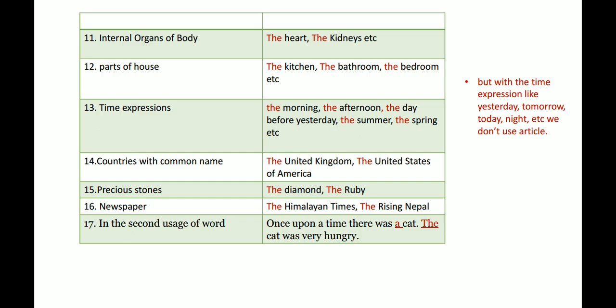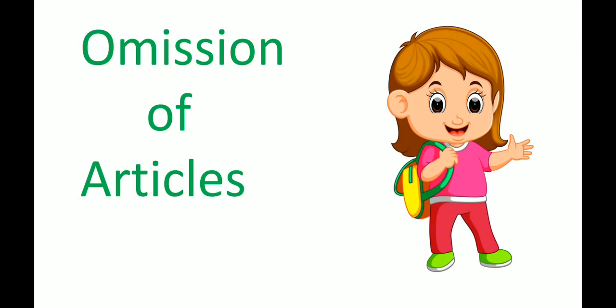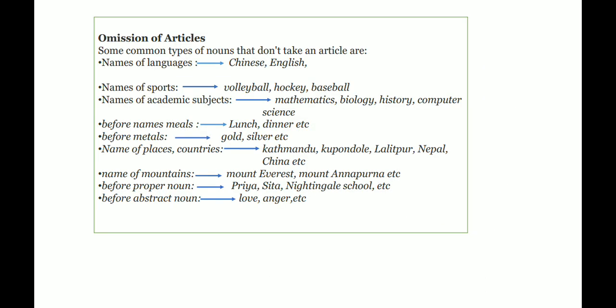For example, once upon a time there was a cat. The cat was very hungry. See, in the first sentence, we use a before cat, but in the second sentence, we use the cat. I hope all of you are clear with these rules of where to use the. Now we come to the next topic, omission of articles. Omission of articles means where we should omit the articles, where we do not use articles.